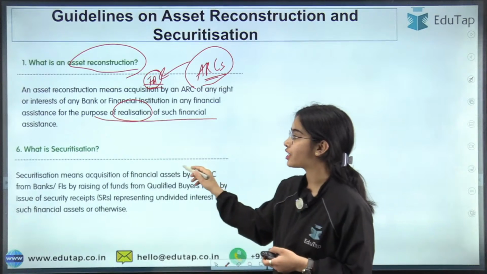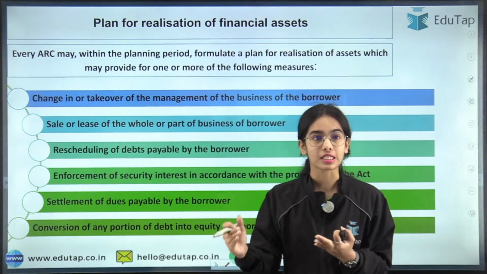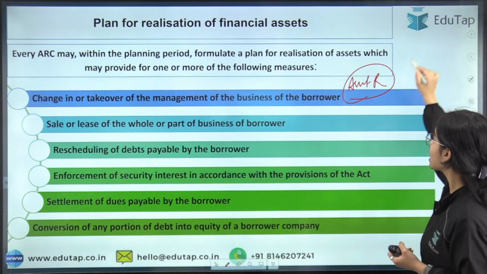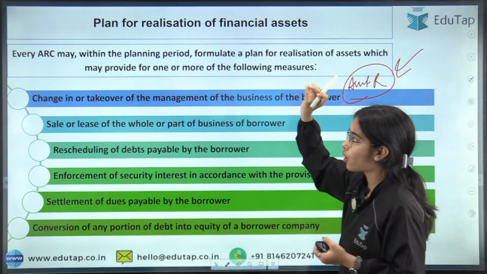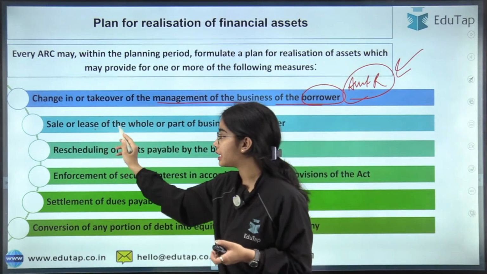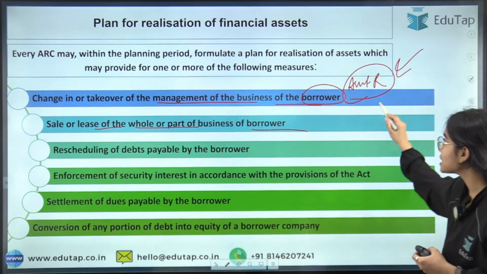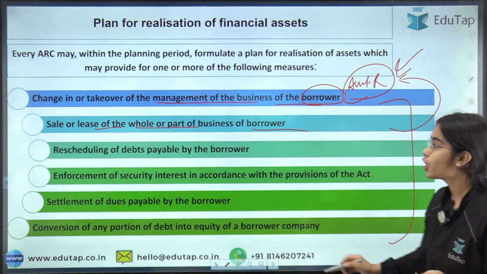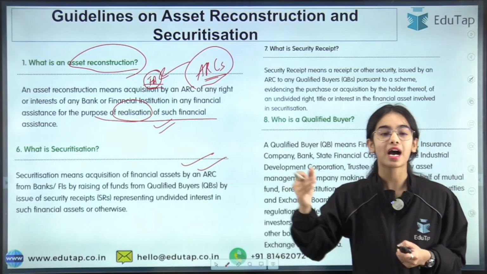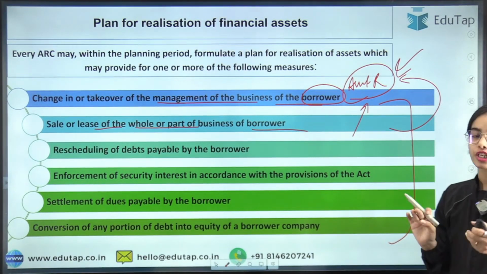Now then there is the idea of securitization. Regarding asset reconstruction, we have discussed that the asset can be reconstructed. We can realize the money back by changing or taking over the management of the business of the borrower, or by sale or lease of the whole or part of the business of the borrower, or by rescheduling the debt payments. These are the methods of asset reconstruction to realize the financial asset.